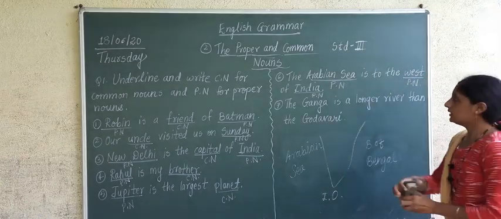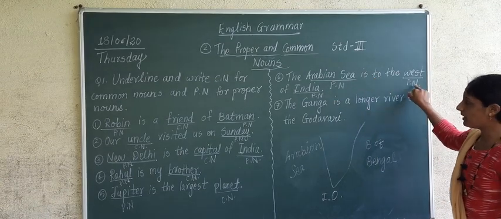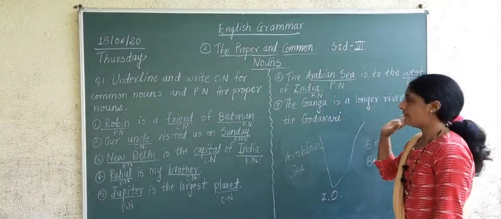Have you understood? The Arabian Sea will become a proper noun. West will also be a proper noun. India will also become a proper noun. Have you understood?